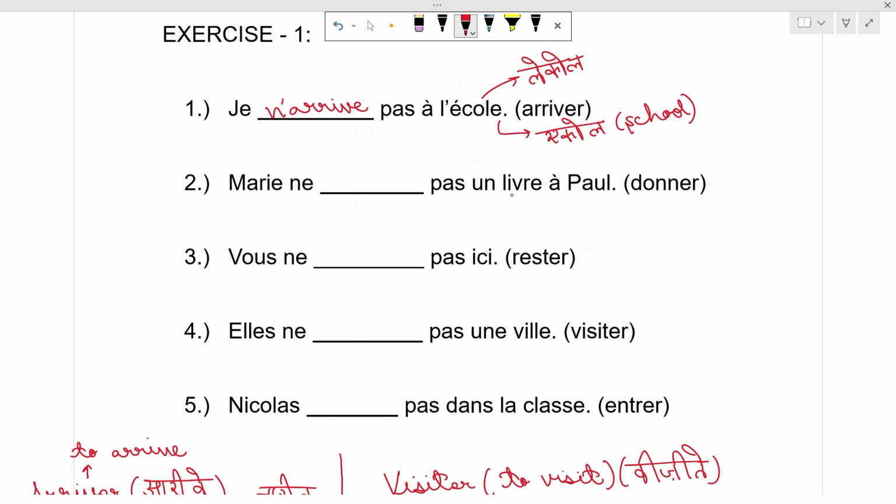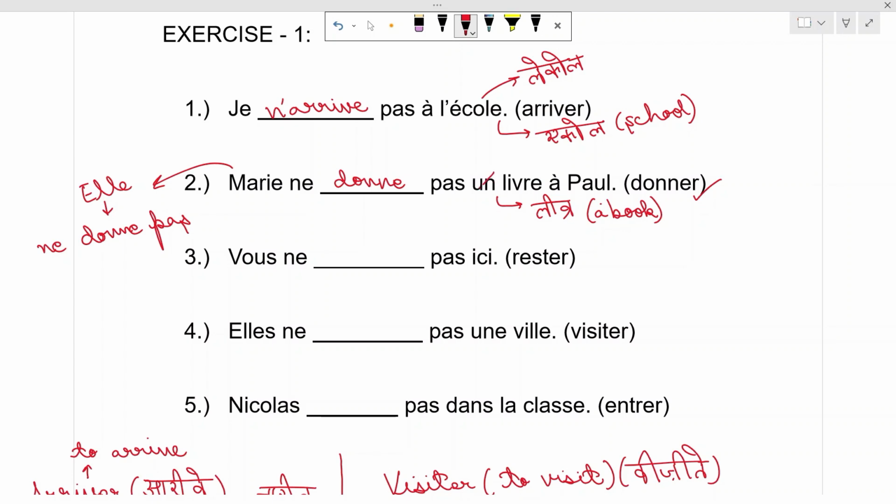Marie ne donne pas un livre à Paul. Livre means a book. We have to use donner. Marie is feminine, third person singular. That means we have to use elle. Elle is conjugated in negation with donner as elle ne donne pas. And here un will not be used, de will be used, because this sentence is a negation.